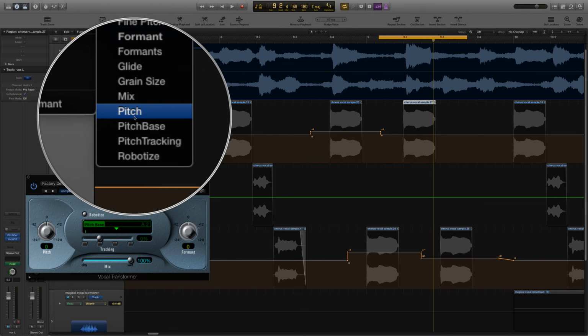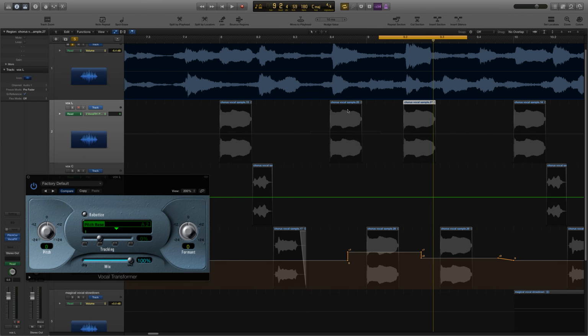Actually, I think it's just the regular pitch. Yeah, this one right here, the pitch. And what this is going to do is let us adjust it up or down in any number of semitones. So this one note, we're going to bump up a full octave, which is 12 semitones. So let's listen to this with that in.